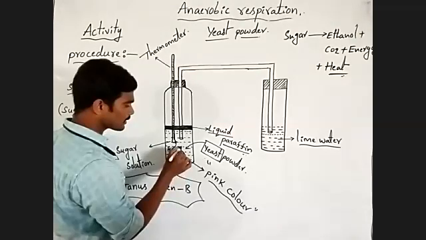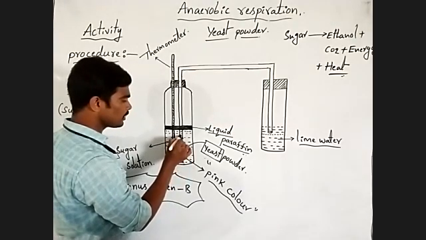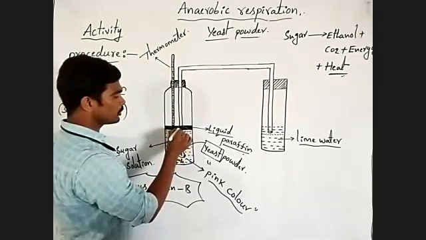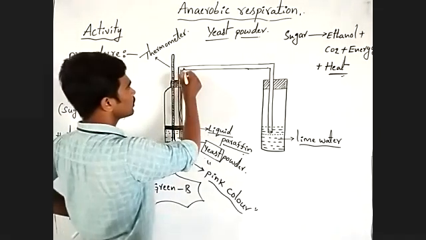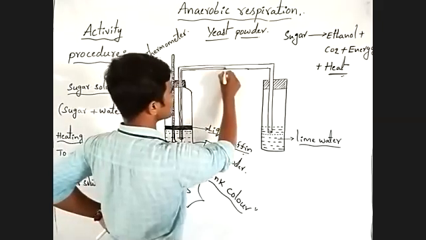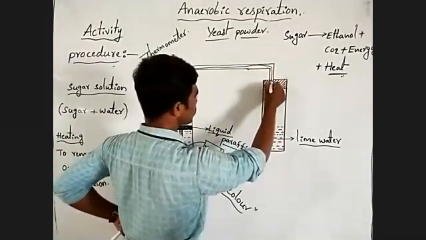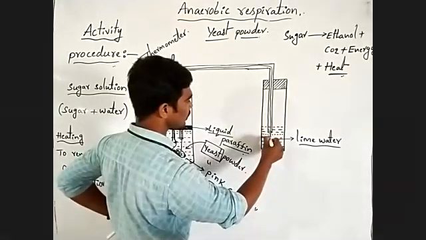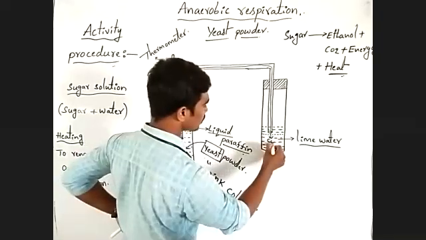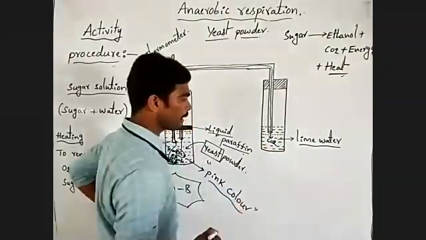Next, carbon dioxide. The released carbon dioxide enters this delivery tube. Through the delivery tube, carbon dioxide passes into the other bottle containing the lime water. Now what will happen?